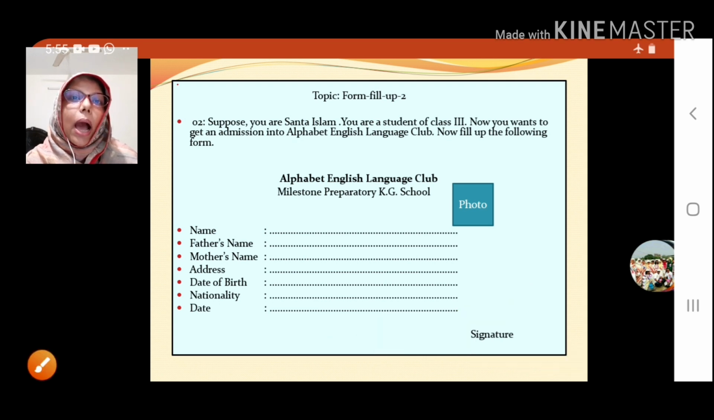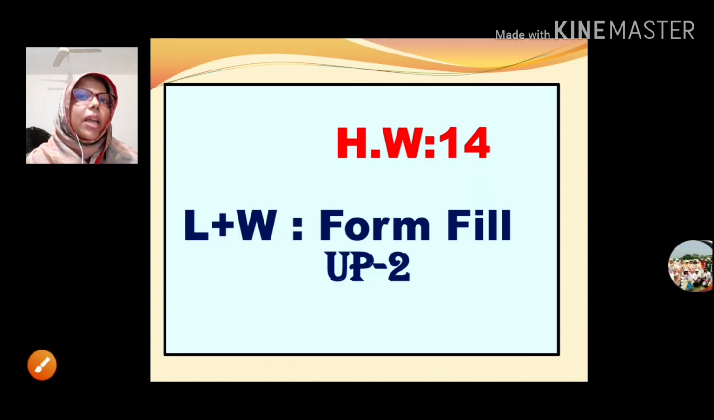today, and I know after my discussion you will do everything in the proper way. So today our homework. Before going to the homework, at first you can write: Learn plus Write, homework number 14, Learn plus Write, form fill up 2. When you do form fill up 2, I'll tell you in which way we will do it.